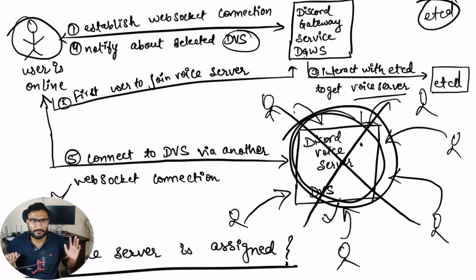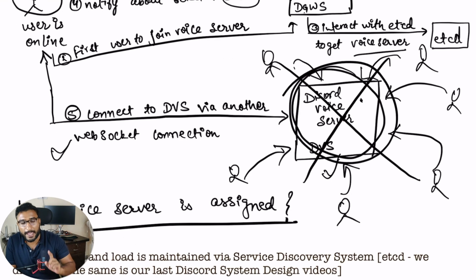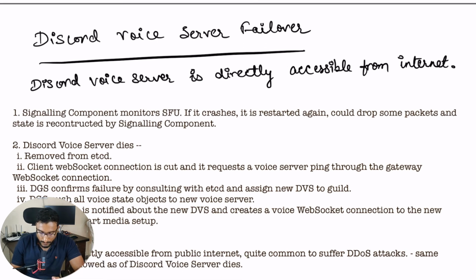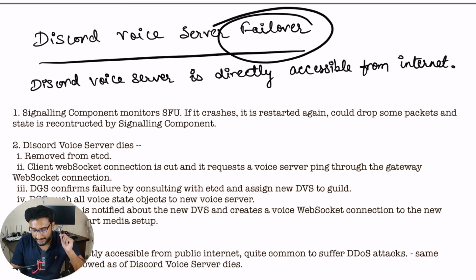So how does that functionality work in the backend, where you try to figure out a new server so that they can connect to it in the minimum time possible, so that there is no disruption when a real-time discussion is going on? We don't want to interrupt the user, so it should happen in the minimum time possible. So how does the failover work? By failover we mean the system is down, that particular DVS is down, right? So the signaling component monitors the SFU.